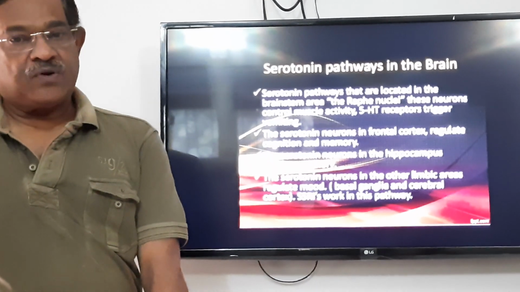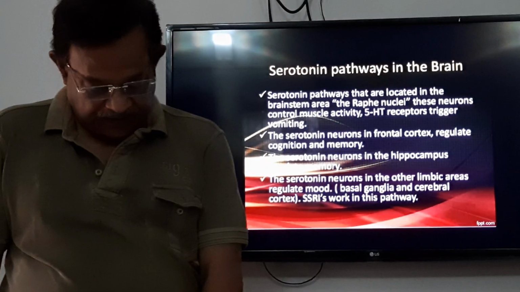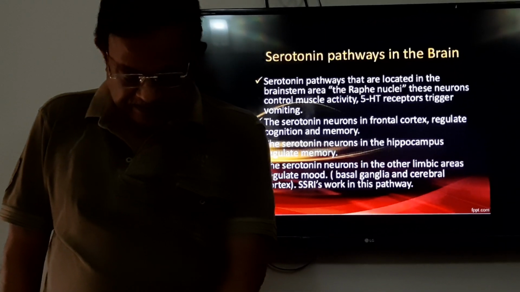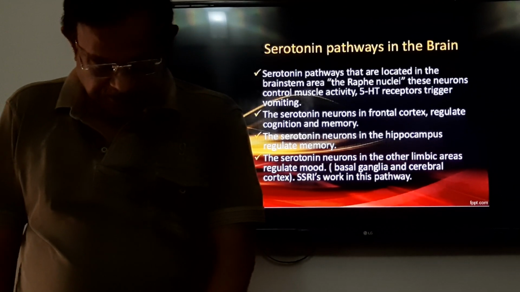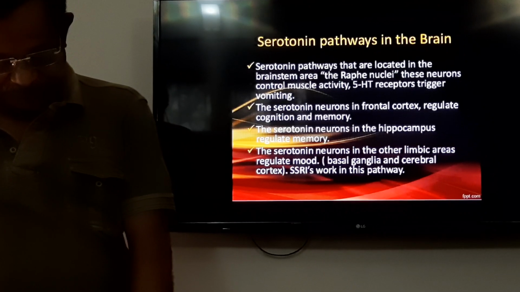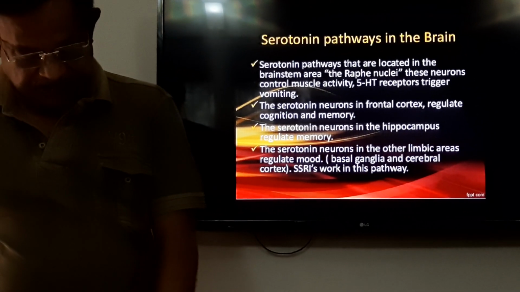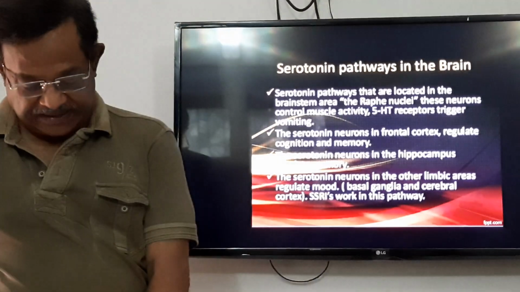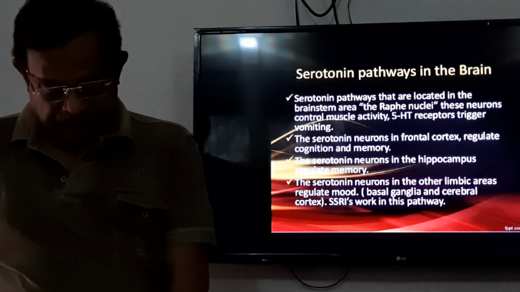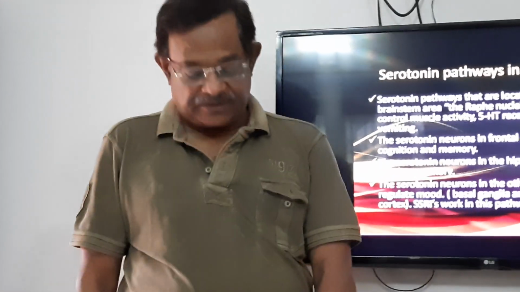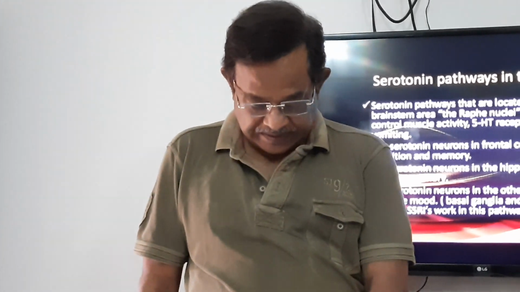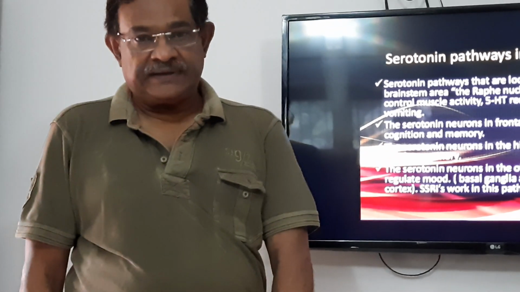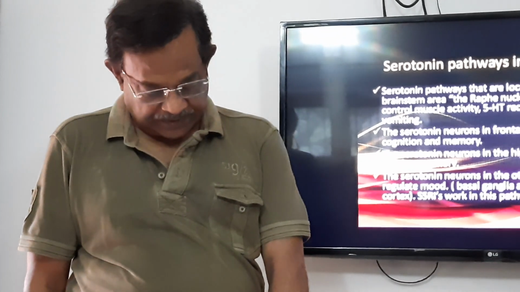Next action is on glands. Serotonin initiates or inhibits gastric secretion. Both acid and pepsin secretion are depressed, but there is increased secretion of mucus, so it has ulcer protective properties.